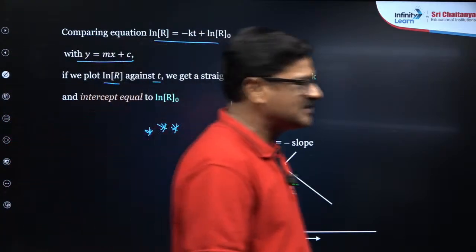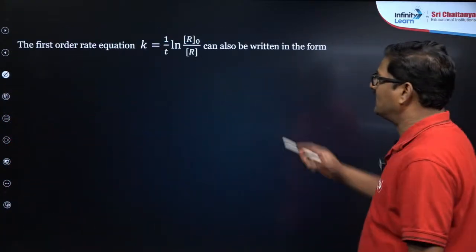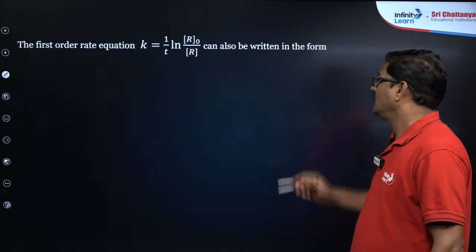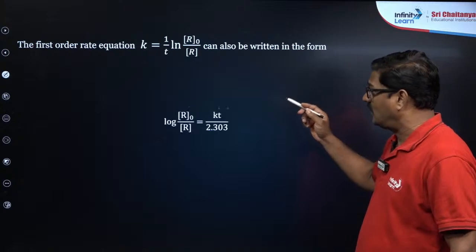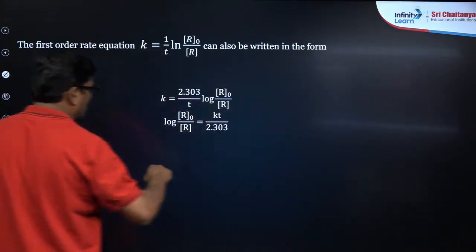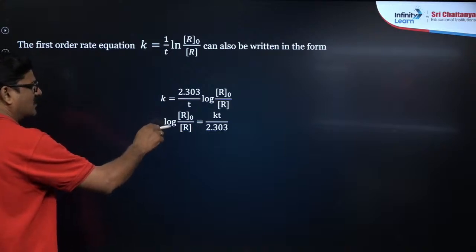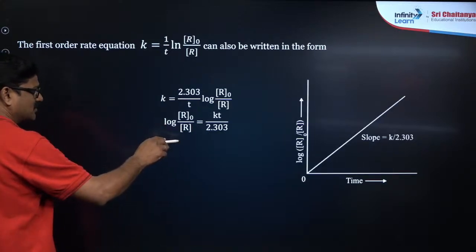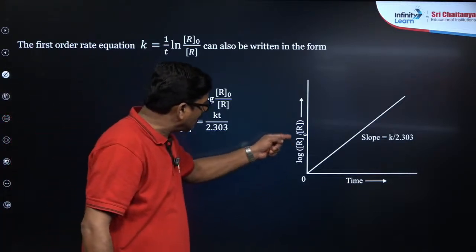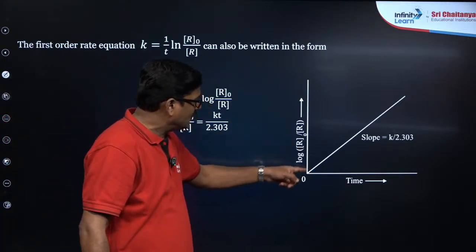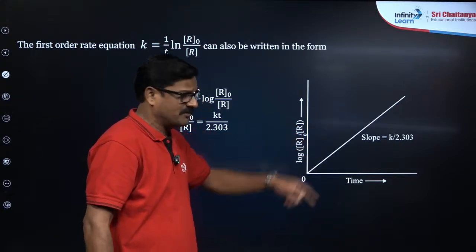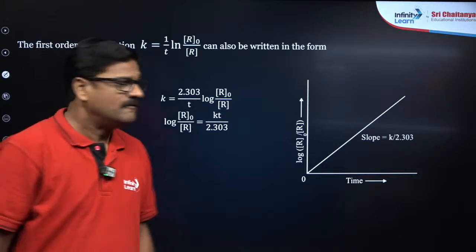Noted, Rehan Rajputra, it's very important. First order reaction rate K is equal to 1 by t ln R naught by R, which can also be written in the form K is equal to 2.303 by t log R naught by R, or log R naught by R is equal to Kt by 2.303. From there, if you plot log R naught by R versus time, you are going to get a straight line passing through the origin, and the slope is going to be K by 2.303.